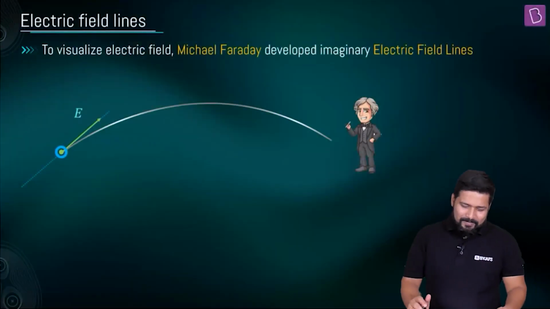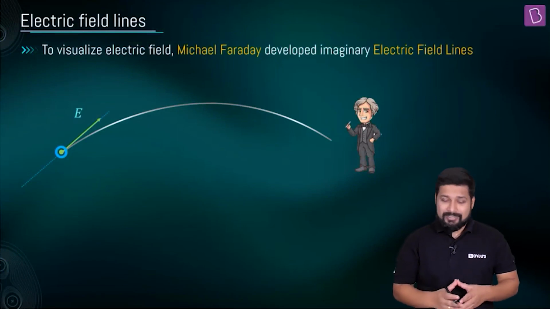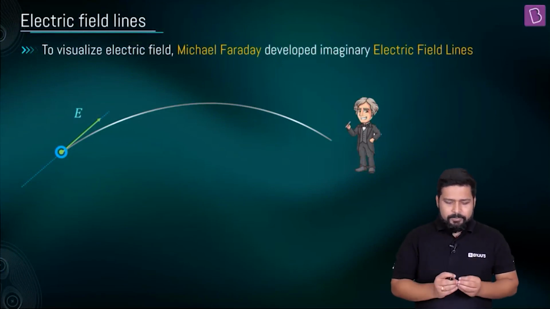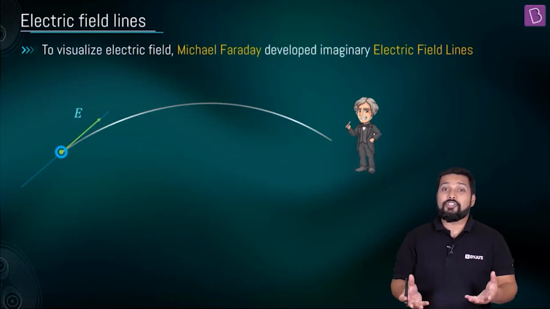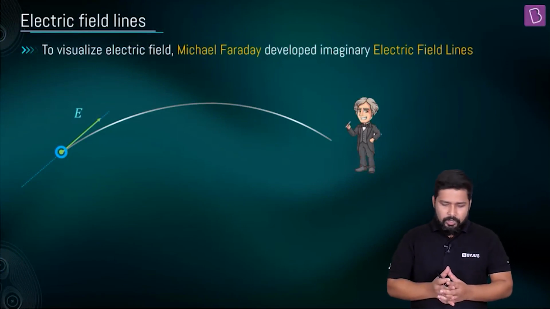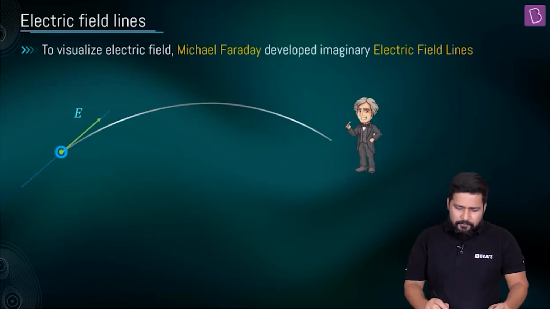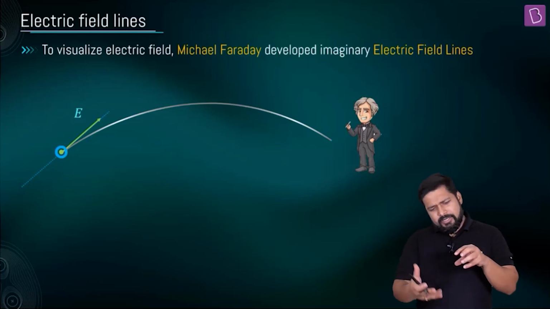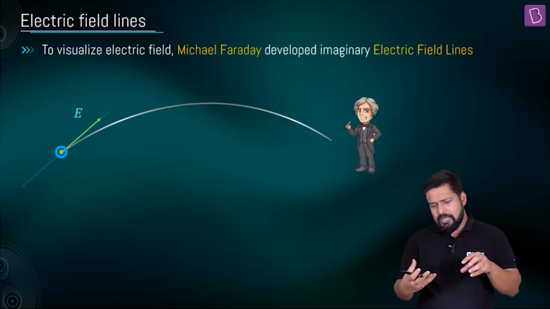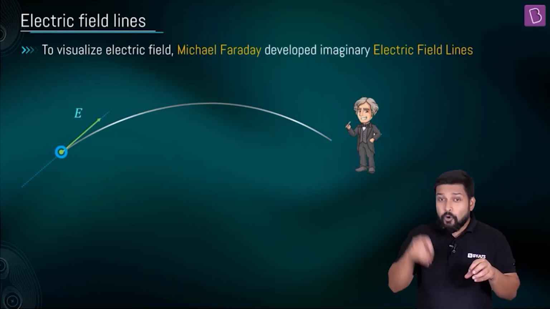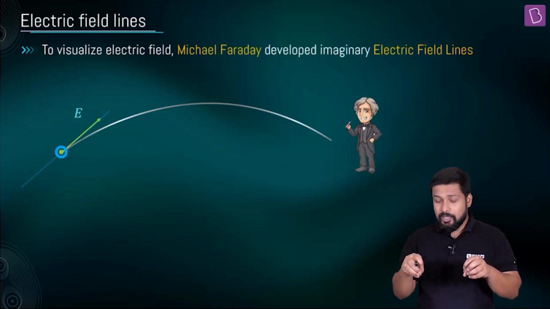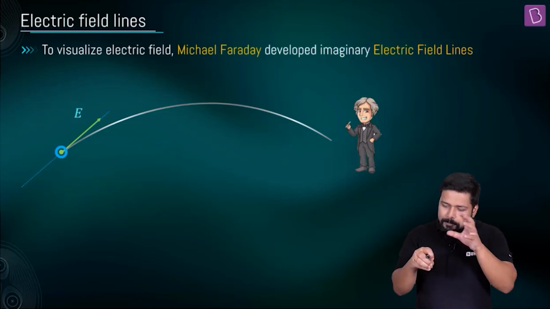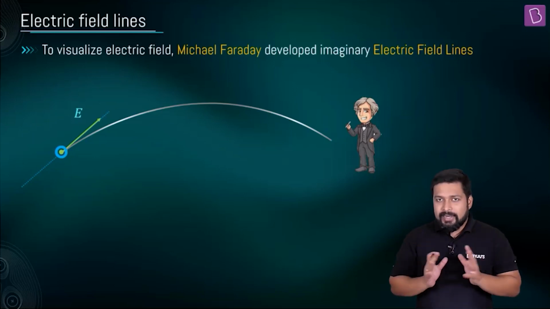Yes, it was Michael Faraday who tried to visualize the electric field, and he developed this concept of electric field lines, also called electric lines of force. He said that if you're thinking of a charge, then in its vicinity there is something which applies a force in the surrounding of this charge. What is present in between, we'll call this the electric field.